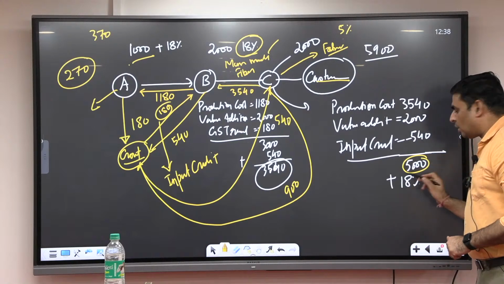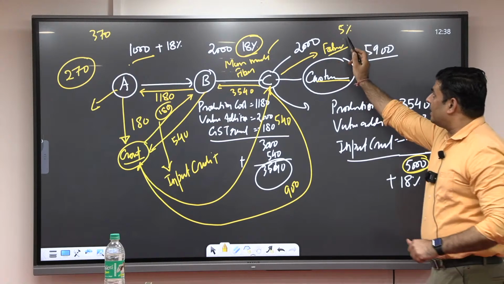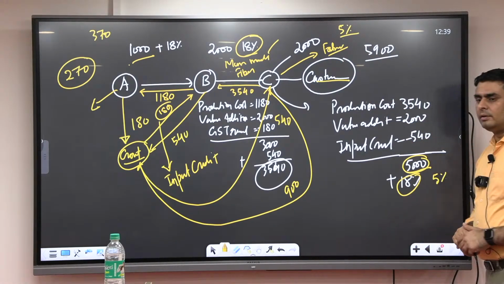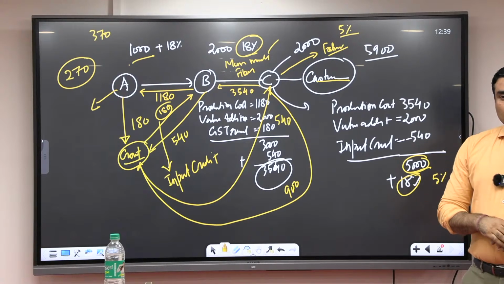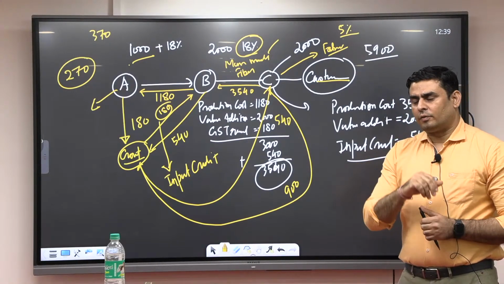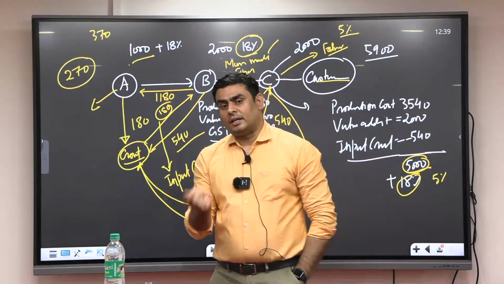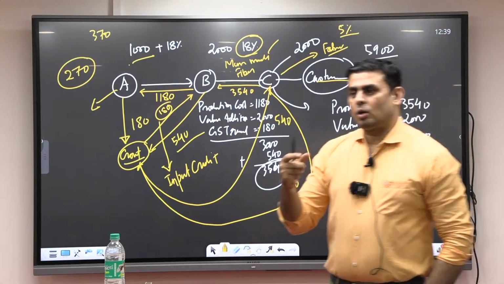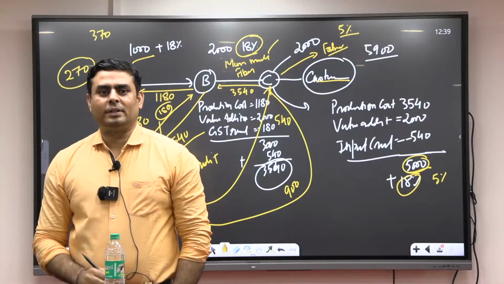So the total value is 5,000. But the GST rate here changed to 5%. So GST will be applicable at 5% rate. How much? 250. So you are going to receive tax from the customer at the rate of 250. But you have paid the government 540, that is at 18% rate. So you paid GST at 18% rate, but you are going to get the output at what rate? 5% rate. Are you going to agree with this?